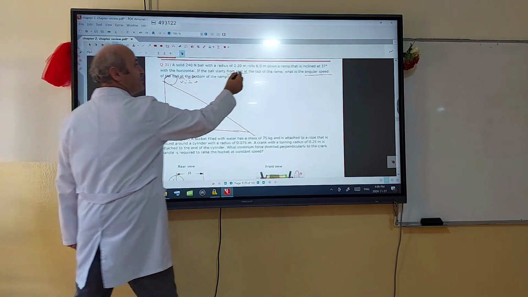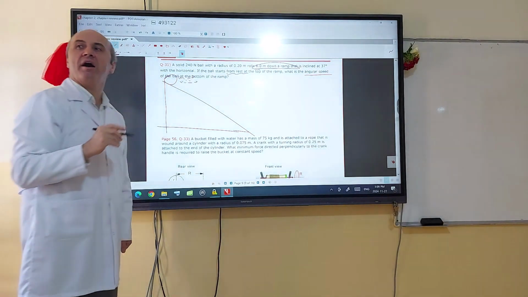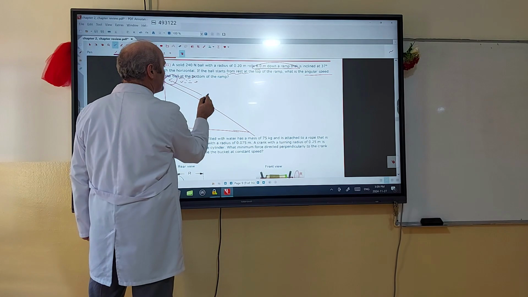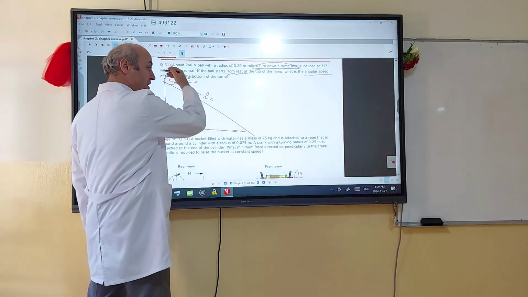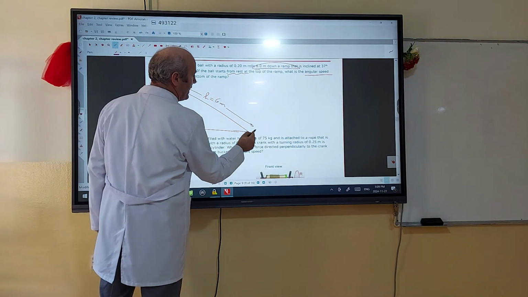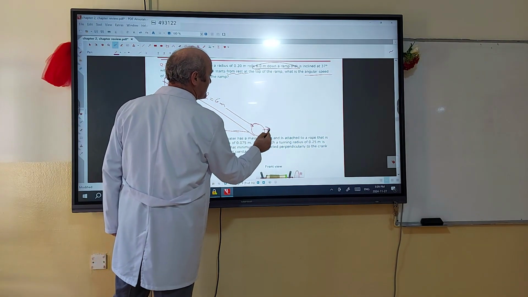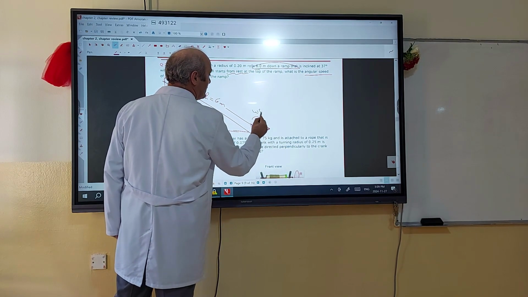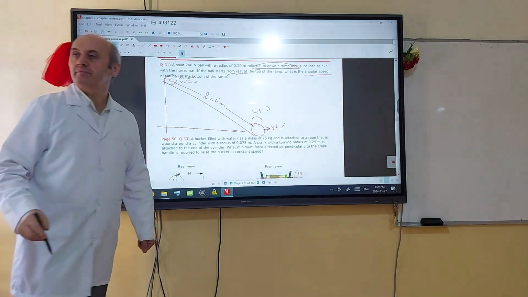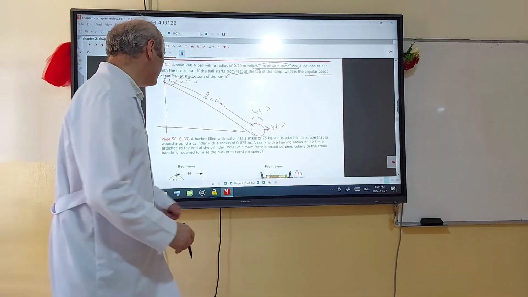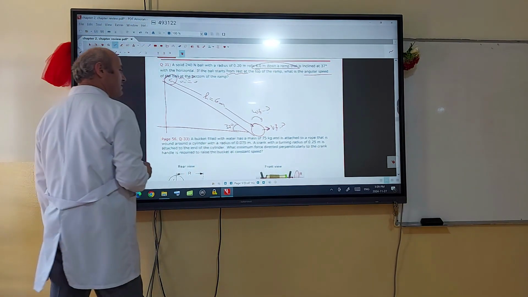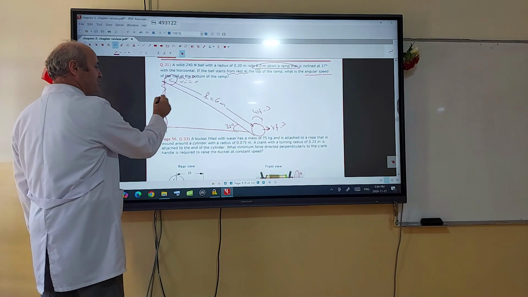And this time, 6 meters down the ramp is not the height, it's the length of the incline. So from here until there, this length, is going to be the displacement of the ball, 6 meters. After 6 meters, what is omega final? But to get omega final, I have to first calculate v final. This angle is 37, so I need to calculate h.